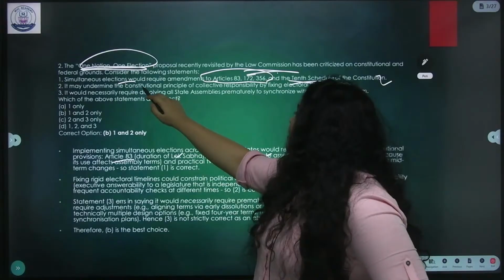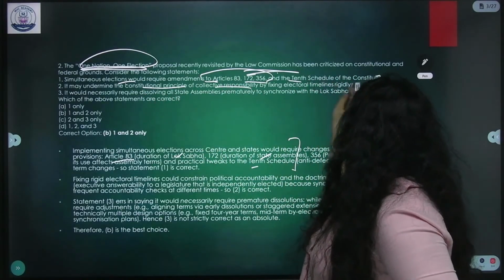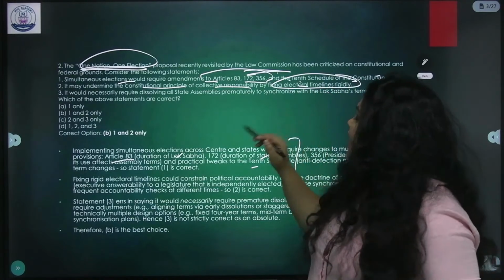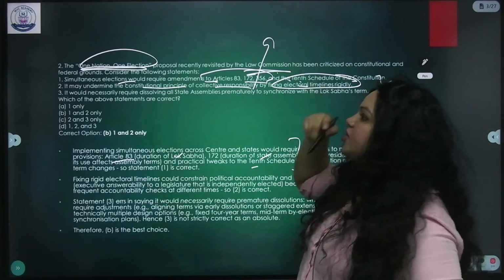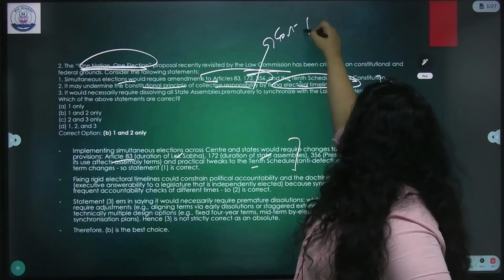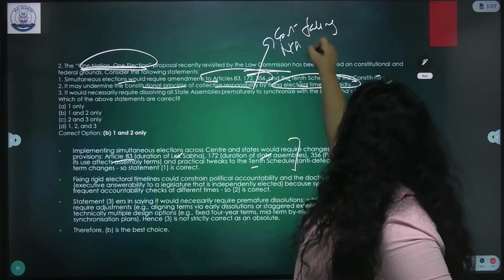Next, it may undermine the constitutional principle of collective responsibility by fixing electoral timelines rigidly. Actually, they're here referring to the possibility of governments falling, the possibility of a no confidence motion.